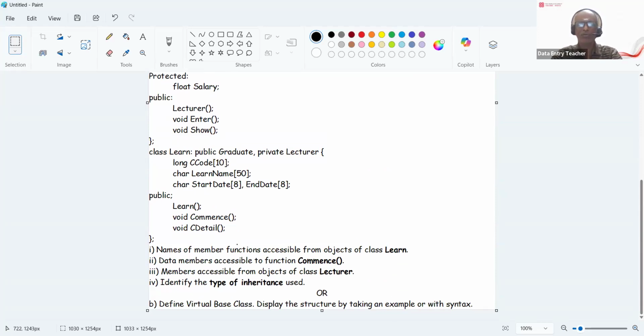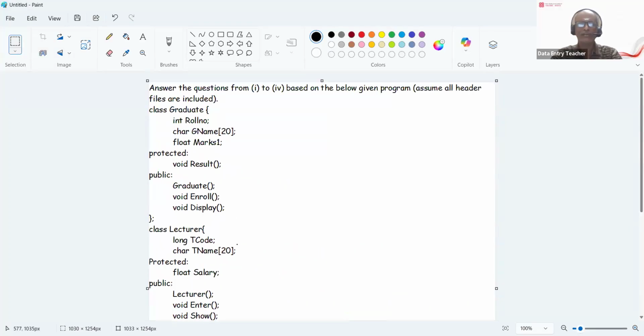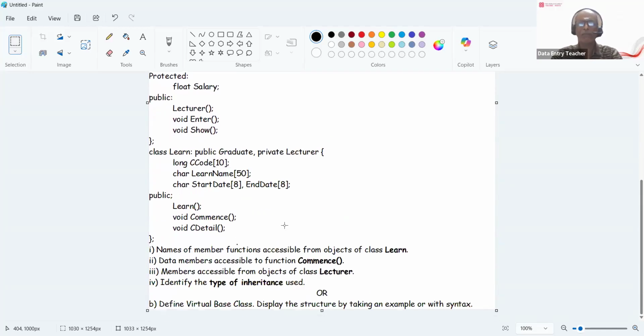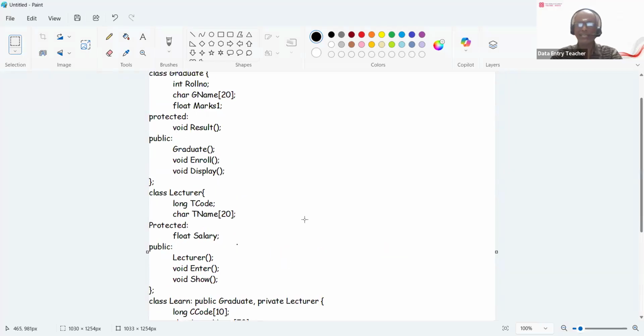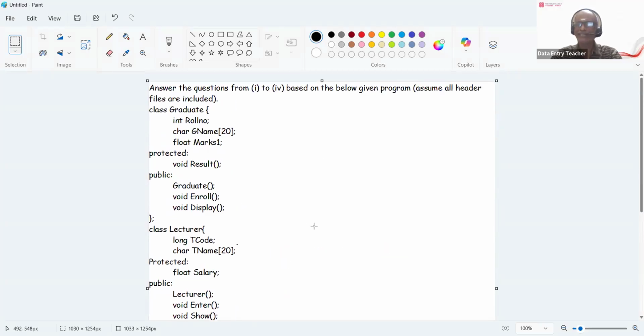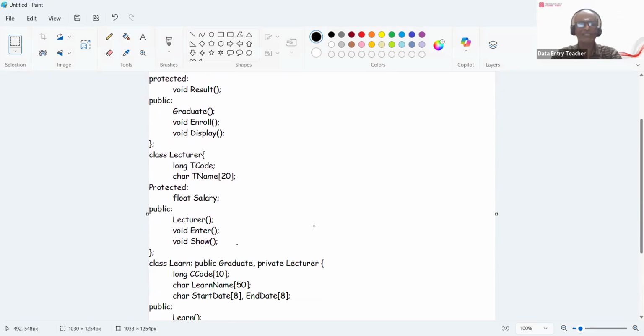So what are the different members? Only the public members. No private and protected members can be accessed from the Learn object. So enroll and display, and also the Learn functions, like comments and see detail. That's it. Lecturer you cannot, protected result you cannot, and Lecturer member functions it cannot.